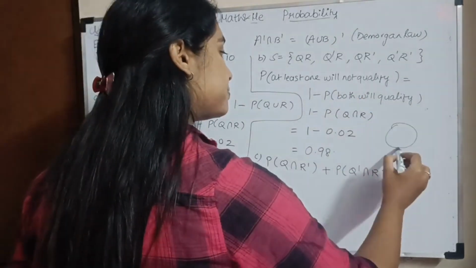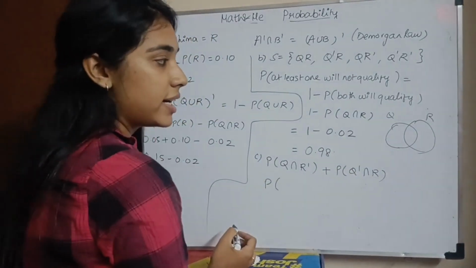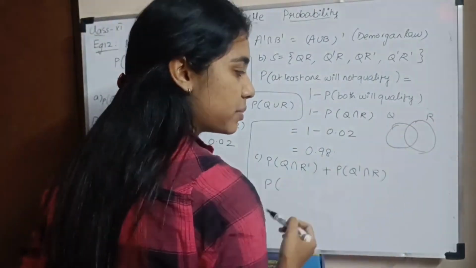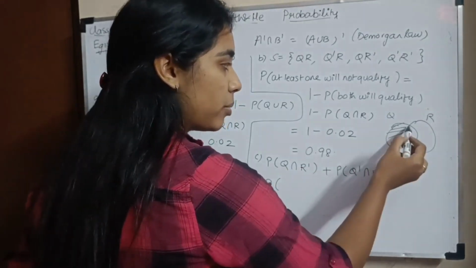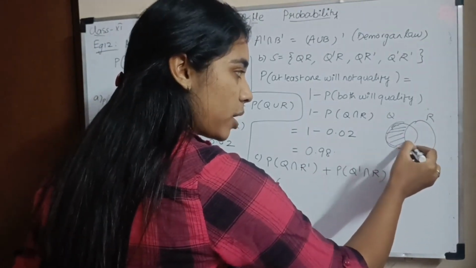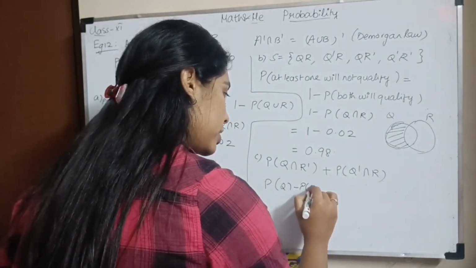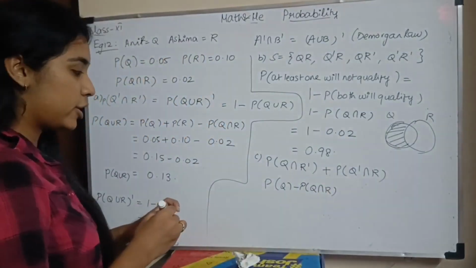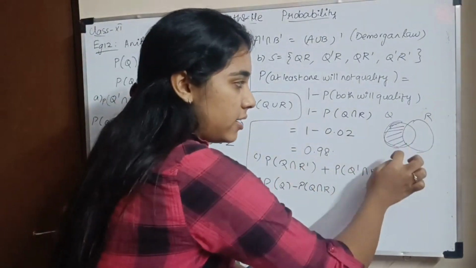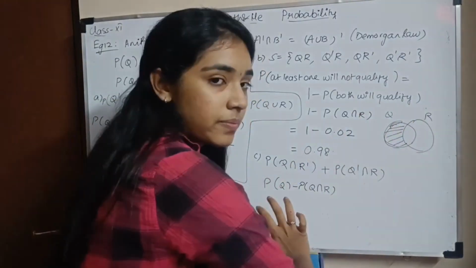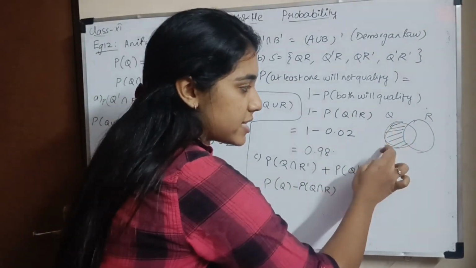So I have Q and R. Probability of Q intersection R dash, where R dash is the whole thing except R. Q intersection R dash will be only this area. So what is this area? Probability of Q minus probability of Q intersection R. Correct? R dash will be everything except this circle, and Q intersection R dash intersects in this part.